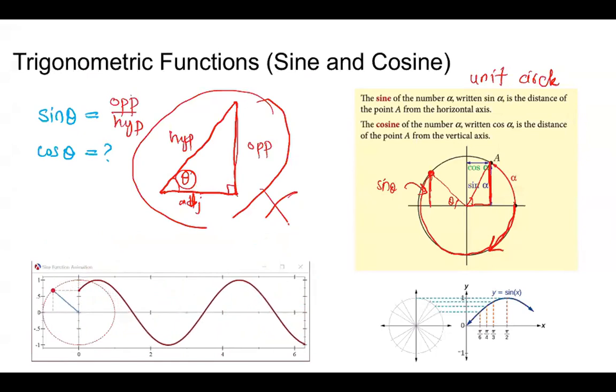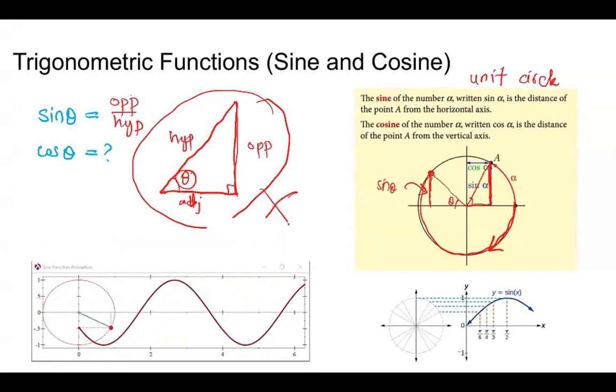So let's ponder for a while what is happening to the point here. You see the vertical component of the point when it is moving. The vertical component actually gives you the sine curve. This is how the sine curve is made. So there is a connection between the sine curve and the unit circle. The unit circle is the ultimate thing you must understand to understand all the trigonometric functions, not just sine, but also cosine.